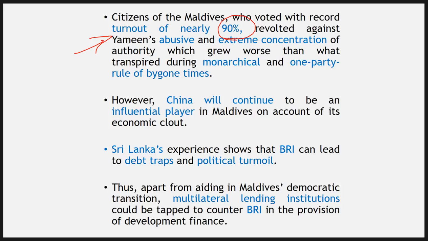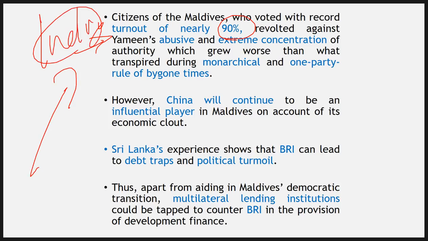Now, China is going to stay there. China has invested a huge amount of money. We should support Maldives in terms of their democracy, development, sustainability and climate change. There are so many areas where we can work together. Hopefully the first thing the new government will do is restore the relationship with India, which is very important in terms of culture and security. Maldives is part of the Indian Ocean region as well. So India too will benefit if we have a cordial relationship with Maldives.